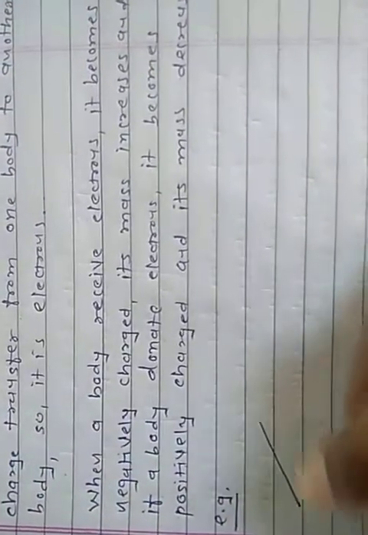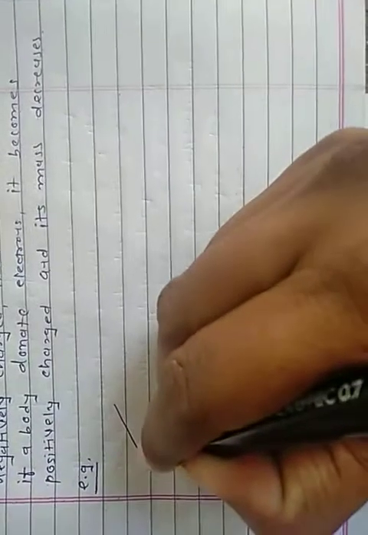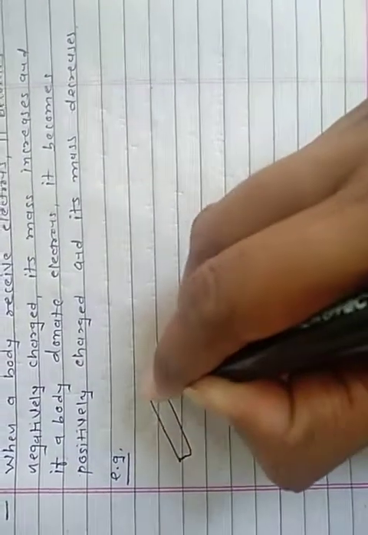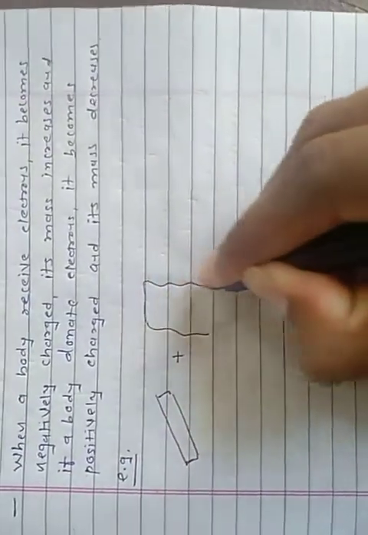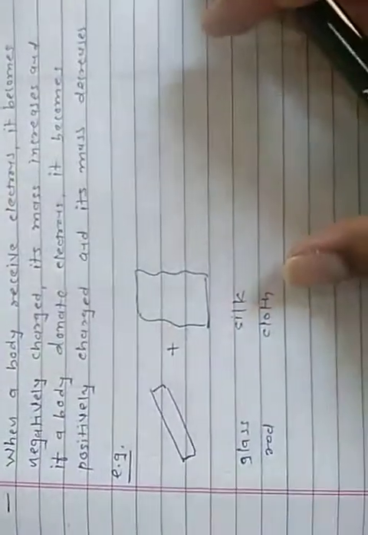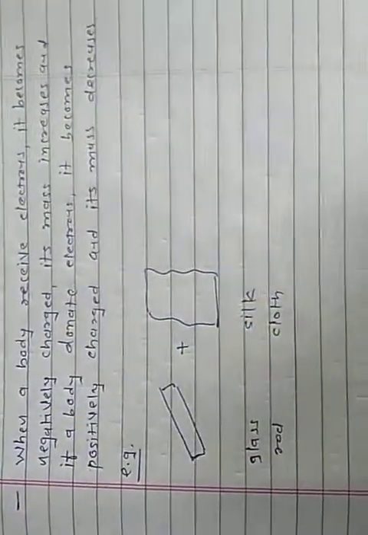For example, see the glass rod and this silk cloth. Initially both are electrically neutral, meaning they contain an equal number of protons and electrons.